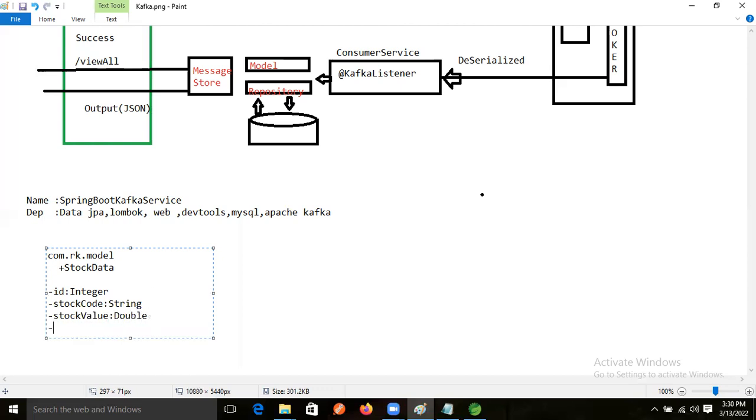And a date and time, in which time that stock is going out or coming. Current date, CRT date, data type Date. So this is our model class.